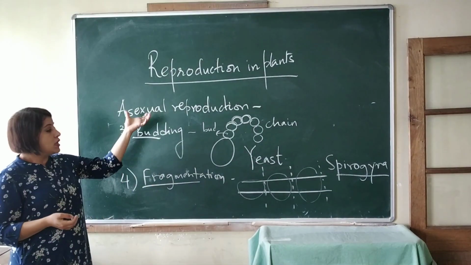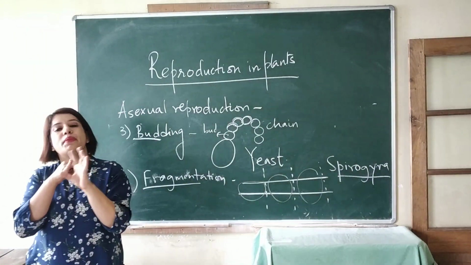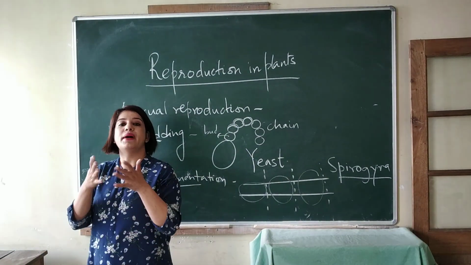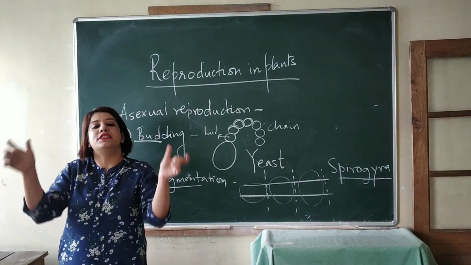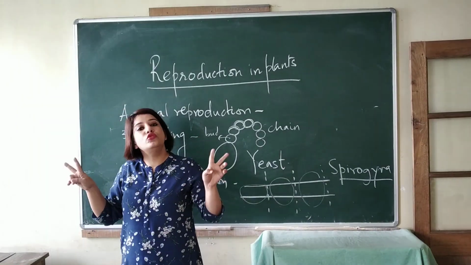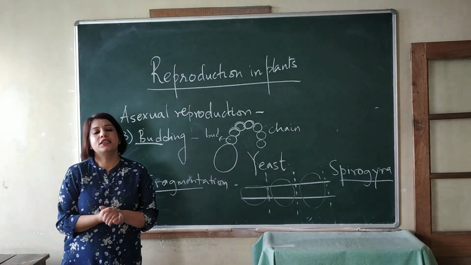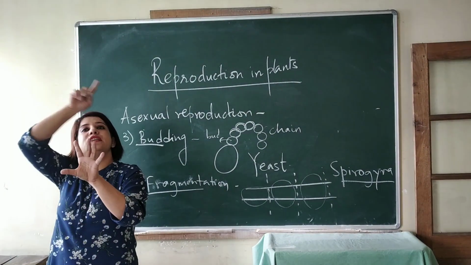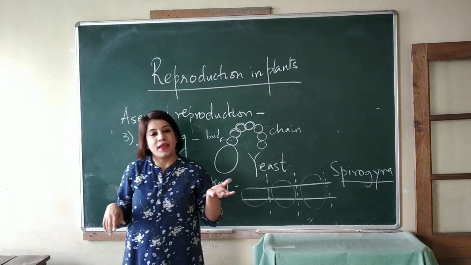propagation. Asexual reproduction, we did four types of asexual reproduction. The first one was binary fission. We usually see this type of reproduction in bacteria. Binary meaning two. One cell divides into two. So one mother cell, when it matures, will form two daughter cells. Next one, multiple fission. It takes place only when the conditions are unfavorable. One cell divides into many daughter cells. We see this in amoeba.